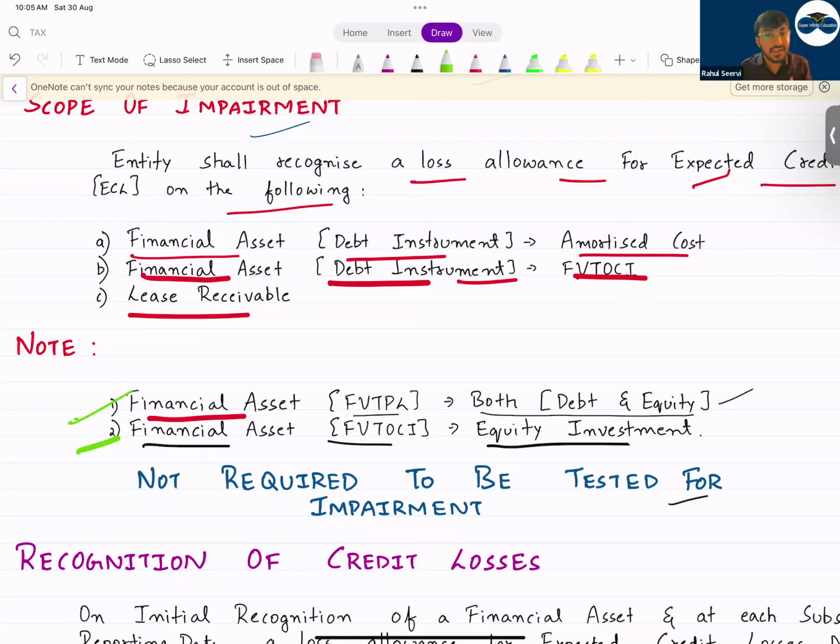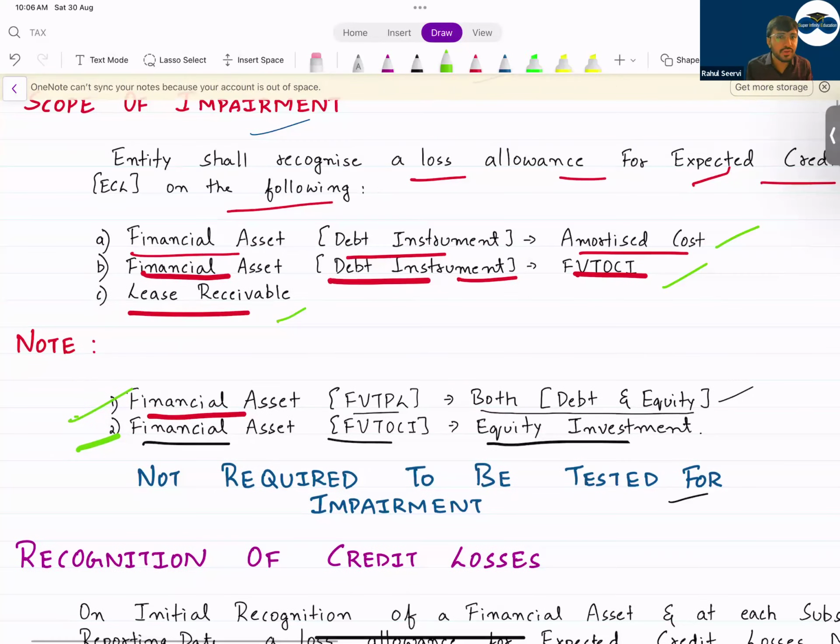Financial asset, which category? Equity category. You will not record it. Directly the difference will be taken to OCI. For debt instrument under fair value through OCI and debt instrument under amortized cost, we have to consider it. And lease receivable, you will have your trade receivable, etc.